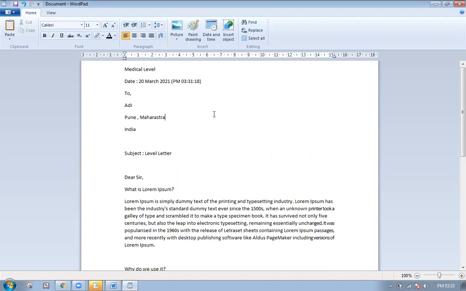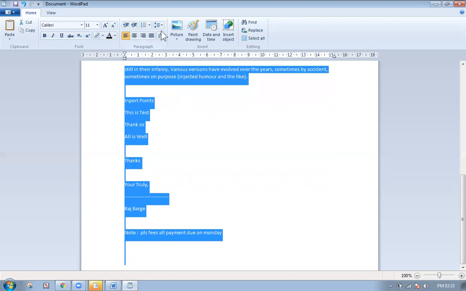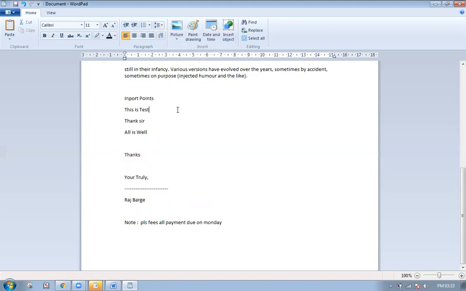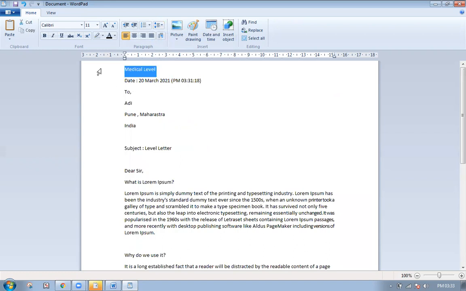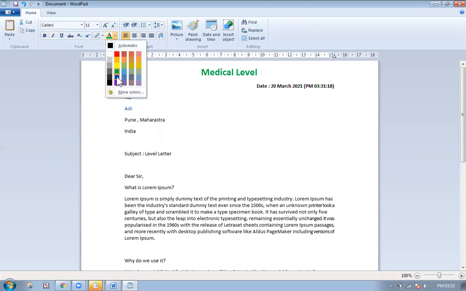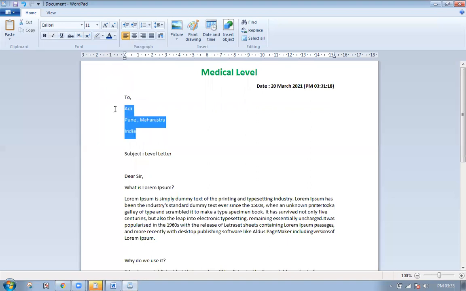So what I do, I selected all data. To select all data, I'll be using Control A just to select all. I'll be preferring this kind of spaces. I'll be pressing 1.0 as a space here, line spacing. Then I'll be coming on the top first. I'll be choosing this increasing font, making it bold, changing the color of it, and taking it to the center. Then selecting the date, making it bold, taking it to the right. Choosing Adi's color, changing some color which Adi likes. It might be blue.